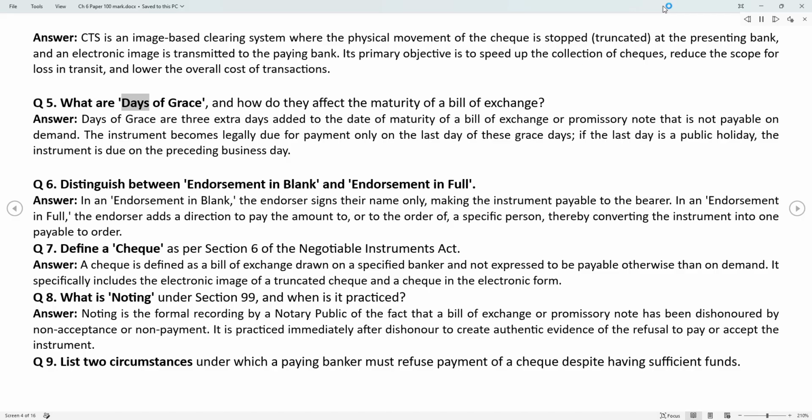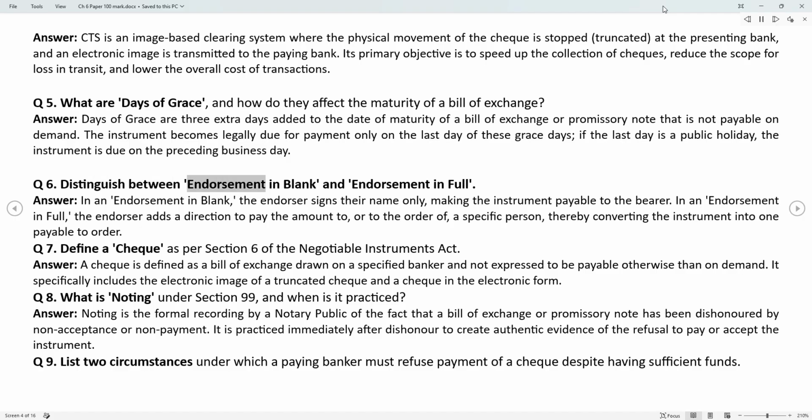Q5. What are days of grace, and how do they affect the maturity of a bill of exchange? Answer. Days of grace are 3 extra days added to the date of maturity of a bill of exchange or promissory note that is not payable on demand. The instrument becomes legally due for payment only on the last day of these grace days. If the last day is a public holiday, the instrument is due on the preceding business day.